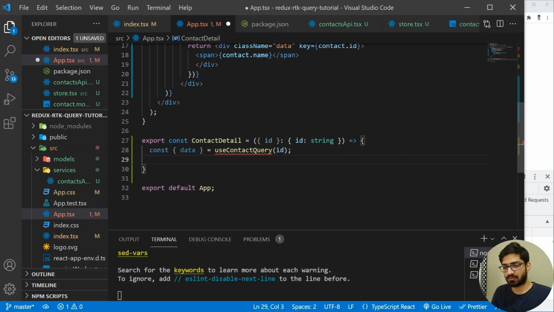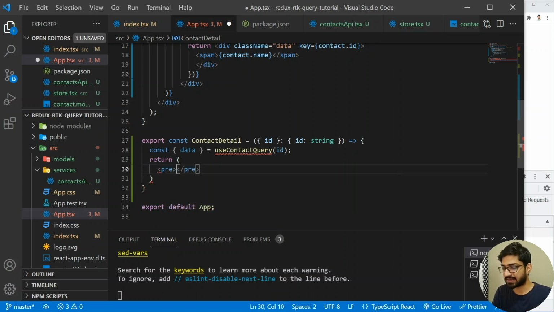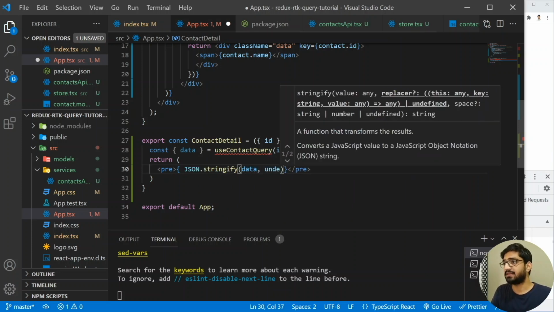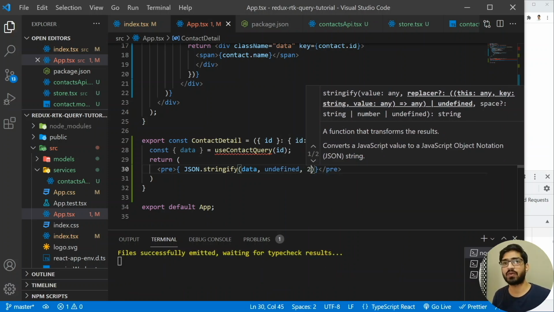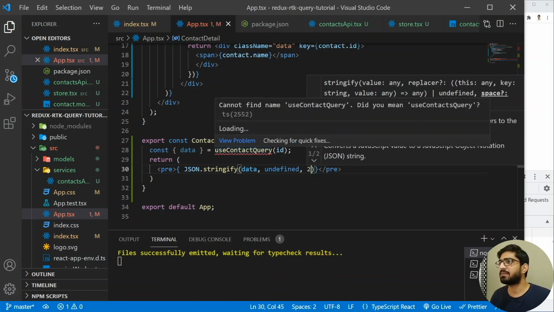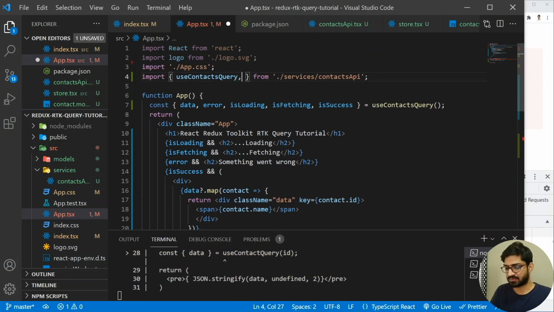All right, and now what I want to return a JSX. So in the JSX, I'm not going to do much. I'm just going to print whatever the individual contact is. So I'm going to have the pre tag, and inside the pre tag, I'm going to have the JSON.stringify. All right, I'm going to stringify the data we have, and then I'm going to have the undefined. So let me add the undefined, and I'm going to add the 2. Okay, now since we are getting an error because we haven't used the import here, so let's import it. So I'm going to use the use contact query.